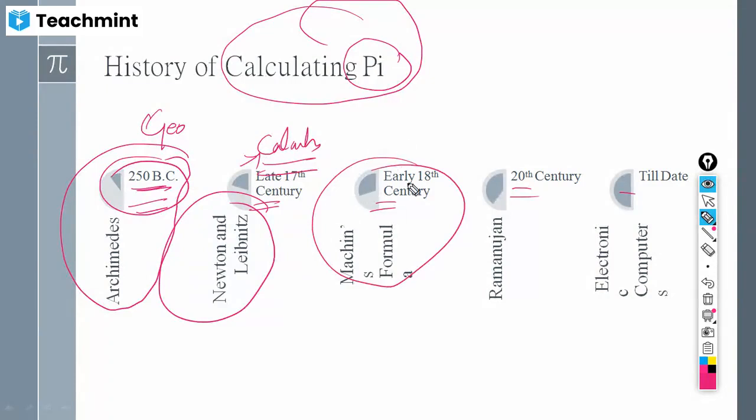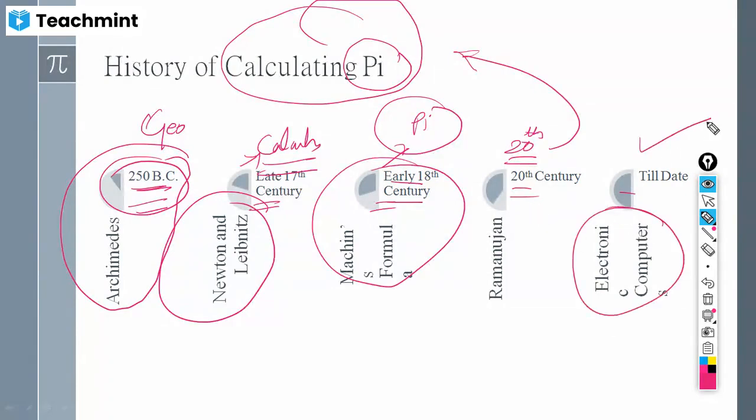Later, in the 18th century, they used a machine formula to find the value of pi, and in the 20th century they used the Ramanujan infinite series. Supercomputers and electronic computers are being used to find the value of pi at present.